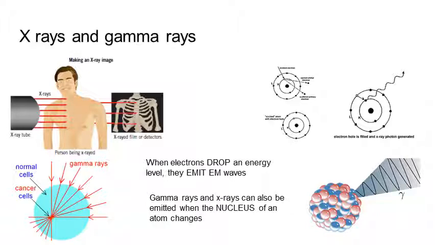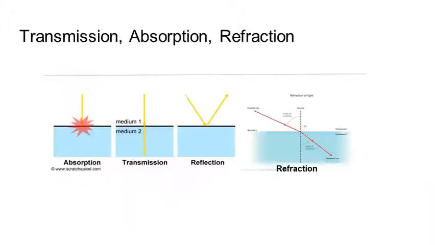Well, X-rays can be made when the electrons in atoms drop through lots and lots of levels towards the nucleus and emit high energy electromagnetic waves. Remember, when electrons drop down towards the nucleus, they are giving out electromagnetic waves. They're losing energy as they fall down. If they make a big drop down, then they could give off a high frequency, short wavelength, high energy wave like an X-ray. If we want gamma rays, they normally come from the nucleus of an atom, a radioactive atom which is giving off gamma rays.